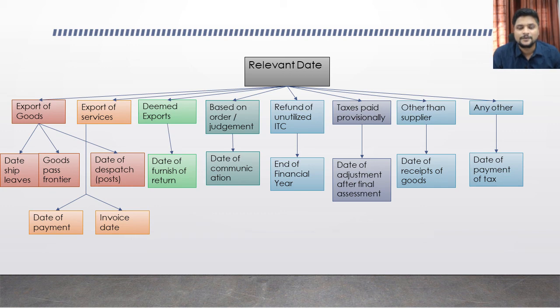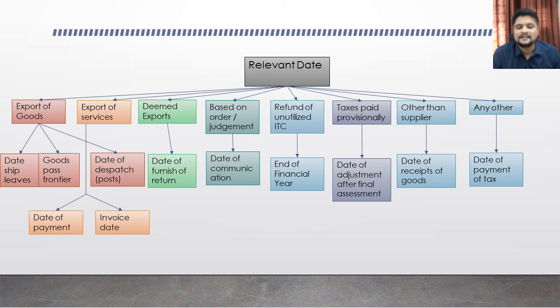So the next type of transaction is refund of unutilized ITC. If you are claiming a refund of unutilized input tax credit, then the relevant date here is the end of the financial year in which the input tax credit is recognized in your books, or when the input tax credit has arisen. From that, the end of the relevant financial year is called the relevant date.